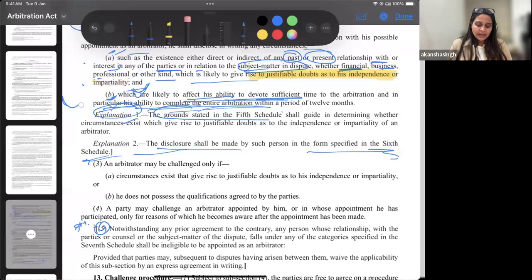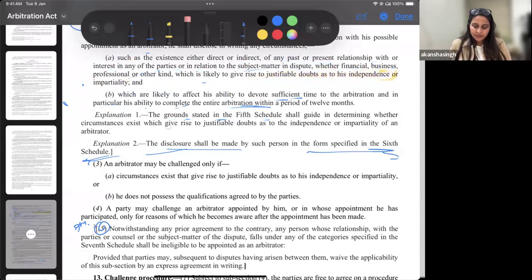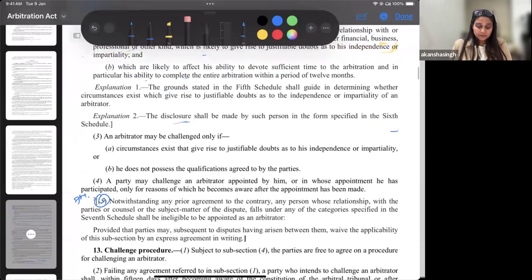In addition to that, you are also expected that you will not act in a manner which is going to raise doubts with regard to the impartiality towards the parties. Okay, this is where we start, the fifth schedule.